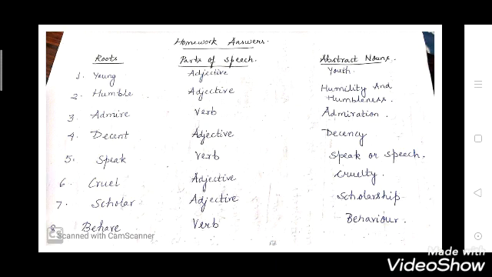Now fourth, decent, adjective, decency. Speak, verb, speech. Cruel, adjective, cruelty. Scholar, noun, scholarship. Behave, verb, behavior. If you have not done your homework, then do it now, and if you have done it, then check your answers.